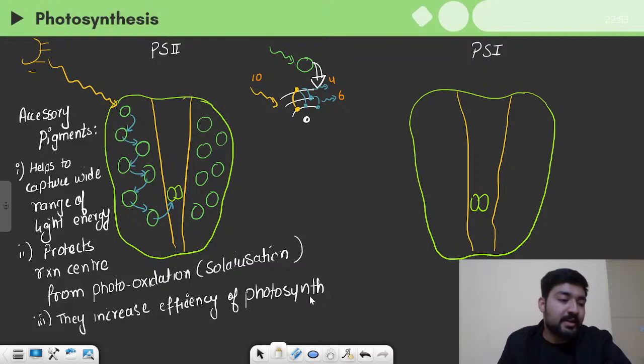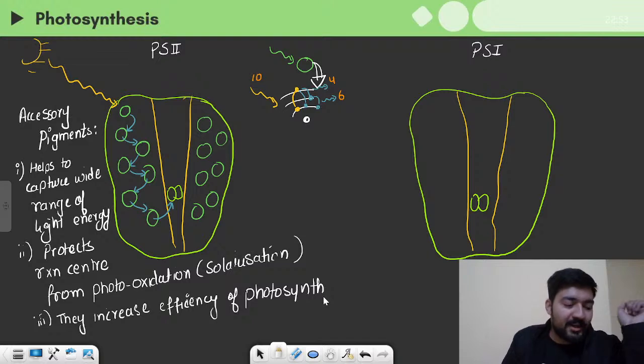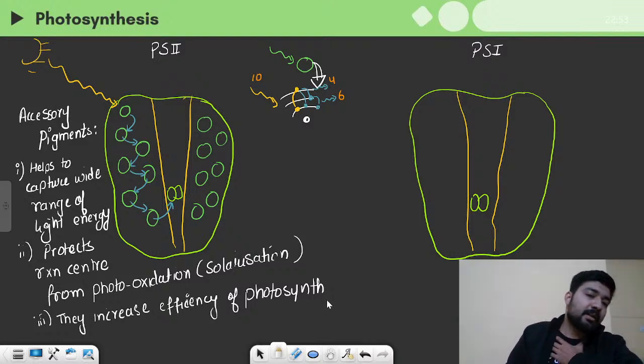Yes, a lot of students have this doubt that all the chlorophyll A molecules are reaction centers. I get the doubt, Shikhar, but you can fact check this on Google or any high level book, that not all chlorophyll A pigments are reaction centers. This is a big misconception that a lot of students, even a lot of teachers have. But I have fact checked it. Even when I was a student, I had this doubt, but this is actually not true.